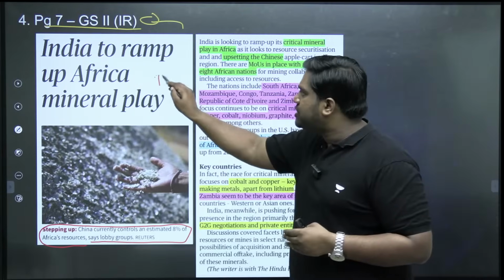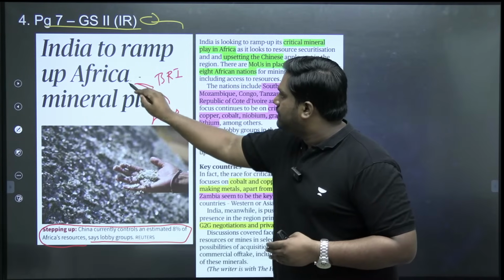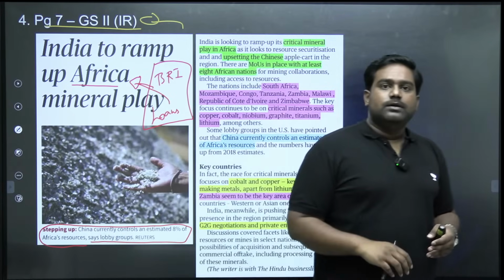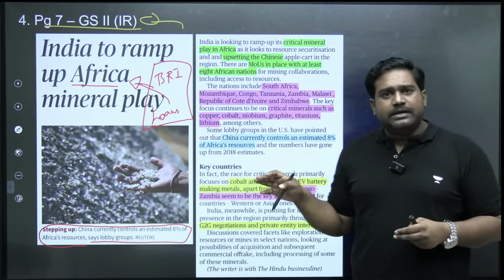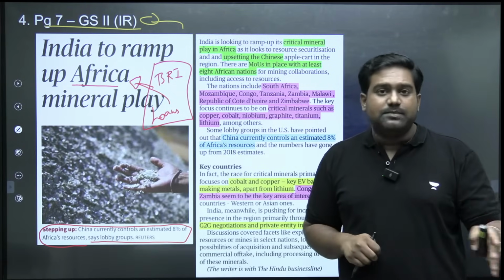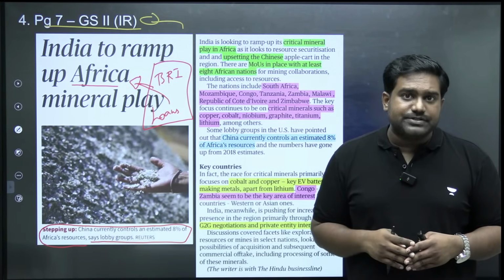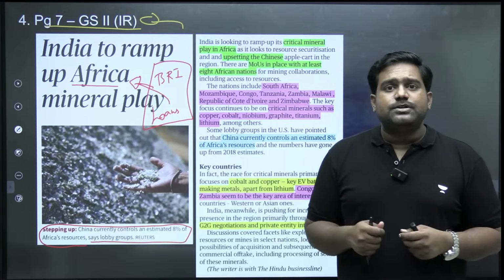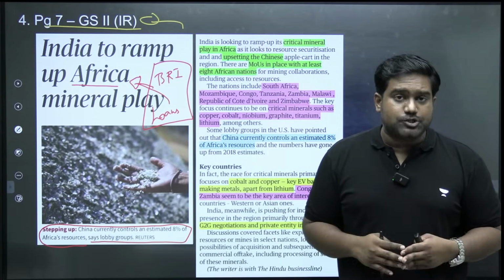Through its Belt and Road Initiative, through its massive investments and loans, it has gained a lot of influence in Africa. See, Africa is a very challenging continent to deal with because in many countries there is no political stability. There are civil wars going on. Terrorism, extremism is very rampant. There is large-scale poverty, very poor developmental indicators. So it's very challenging to deal with African countries, to build friendly relations and to tap the economic advantages of that relationship.